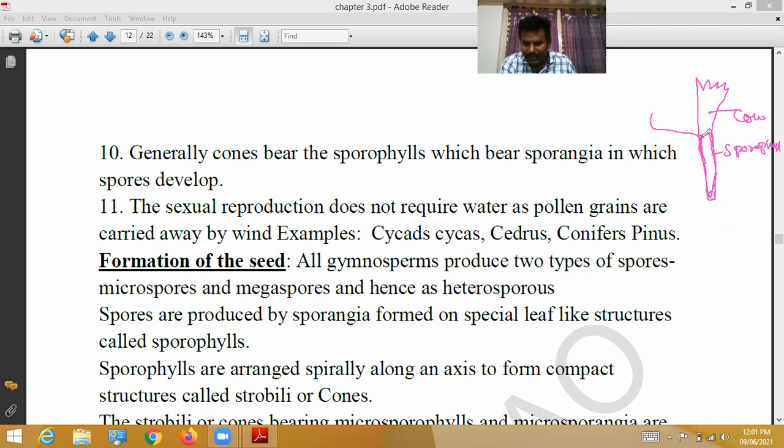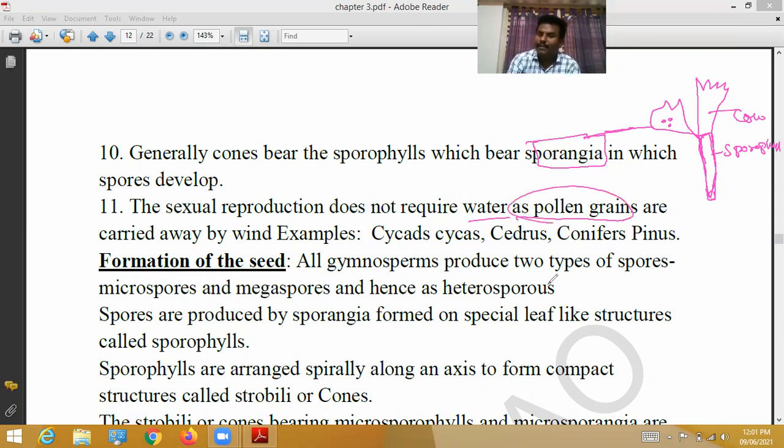Here a leaf-like, sac-like structure will be there. This is called sporangia. In the sporangia, spores are developed by meiosis. Sexual reproduction in gymnosperms does not require water, because the reproductive units are pollen grains.